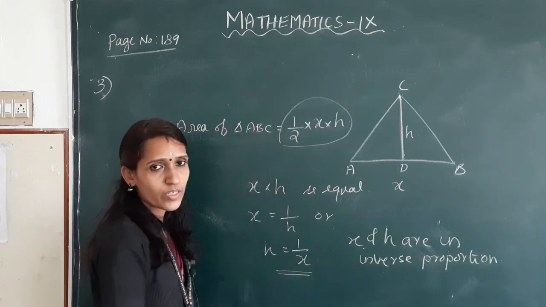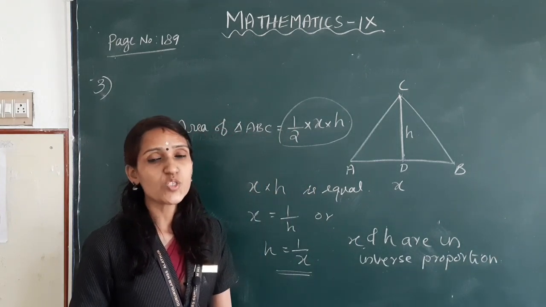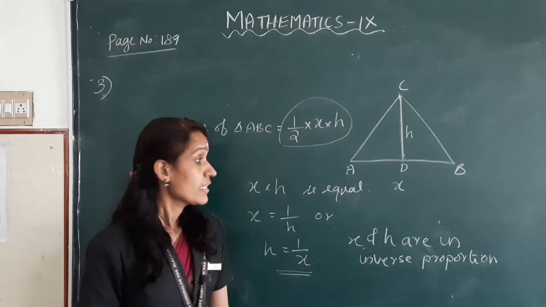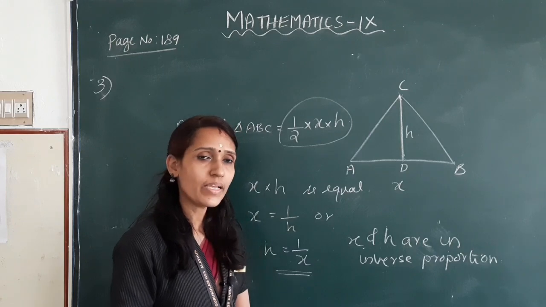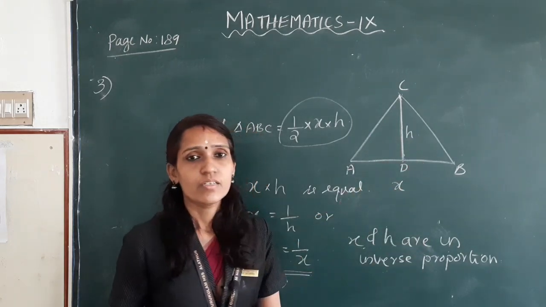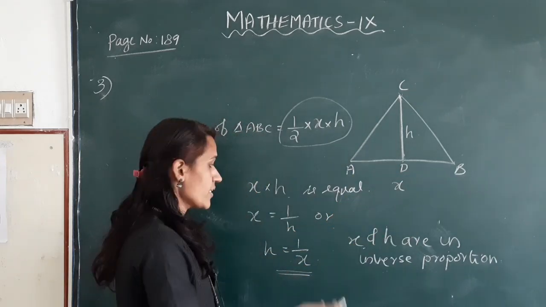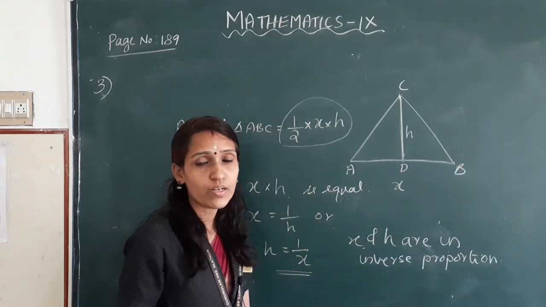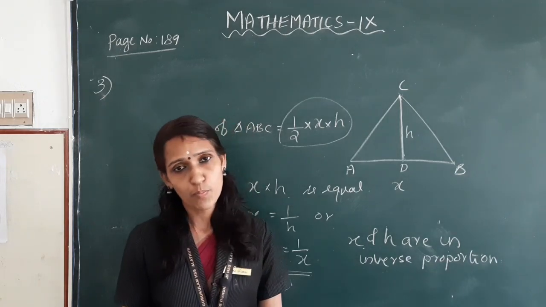Okay, children. Next, if we take the smallest side by x and the perpendicular length by h, so areas are equal. Okay, that is x into h is equal. Okay, so x and h are in inverse proportion.